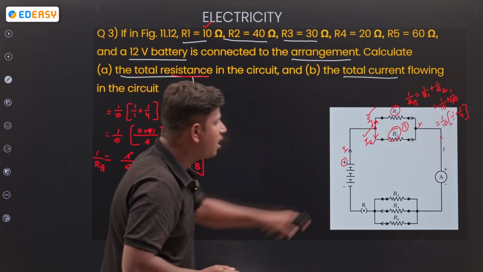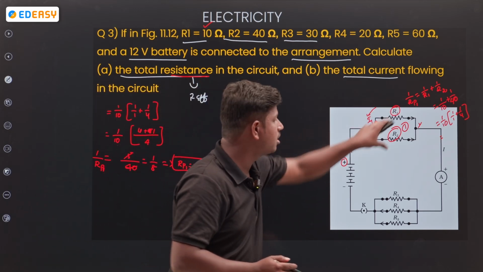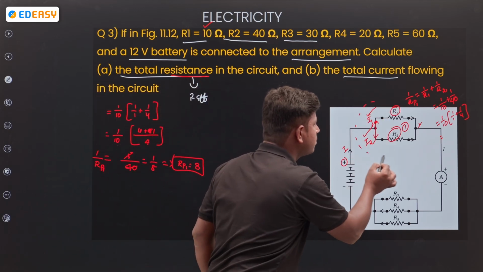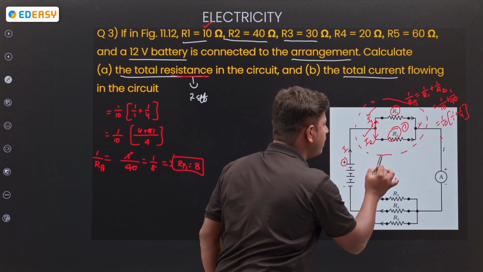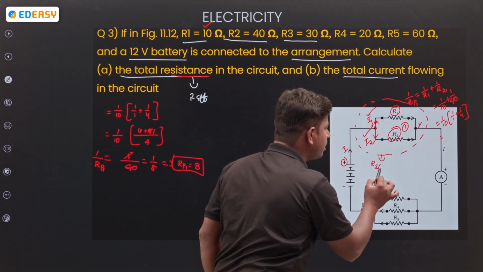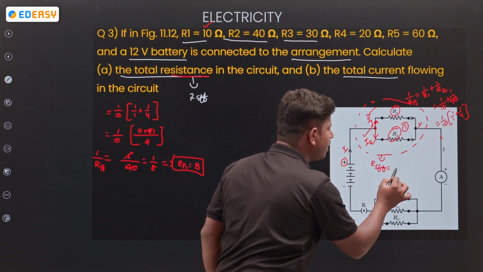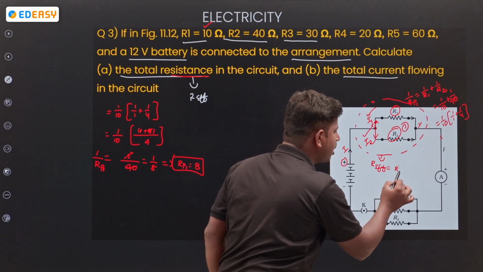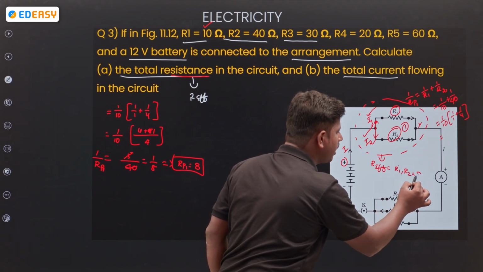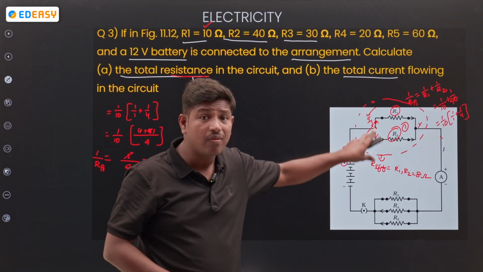So combining these two resistors, what is the total resistance, R equivalent, R effective of R1 and R2? How much? 8 ohms. Okay, we completed R1, R2.